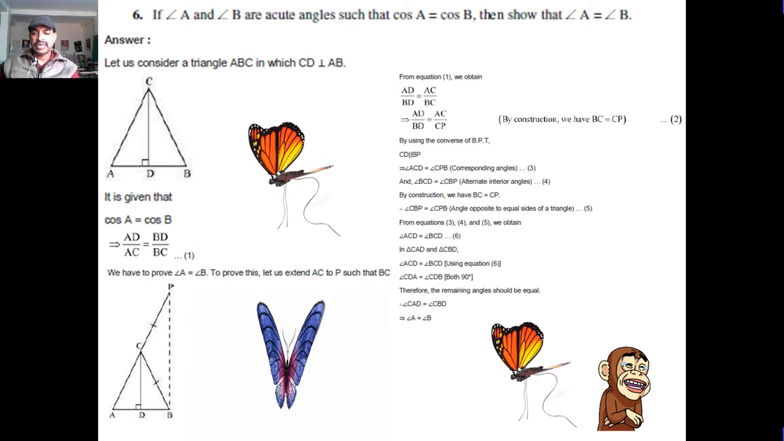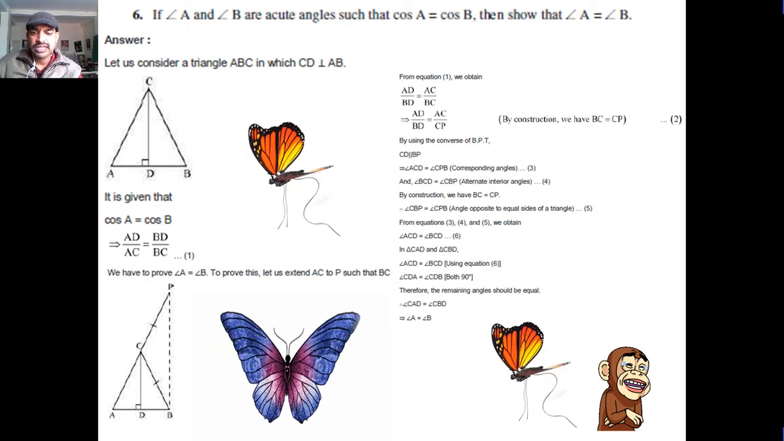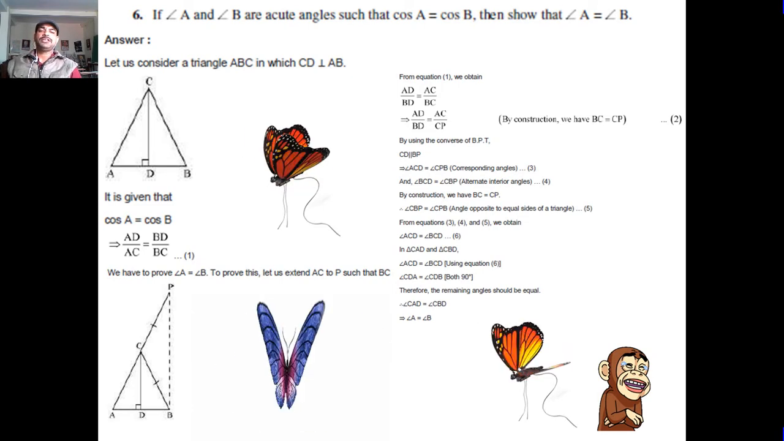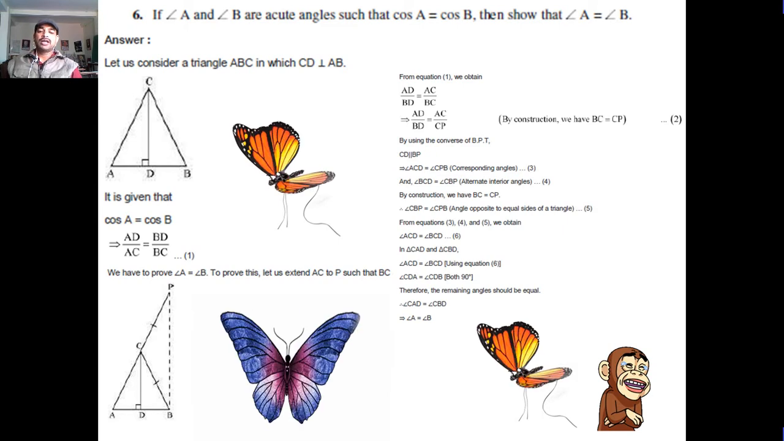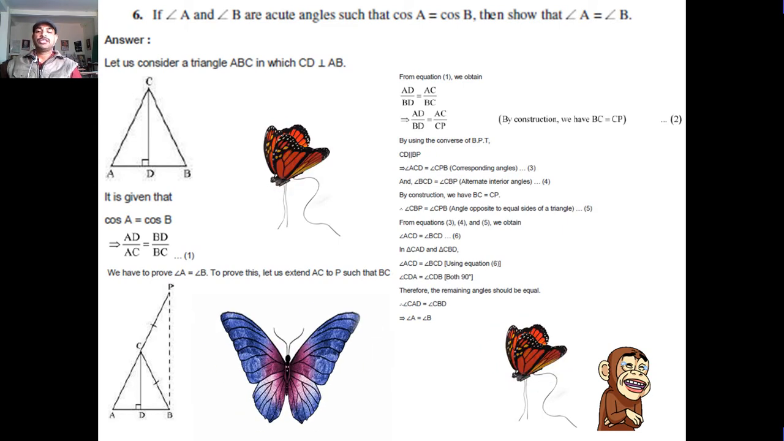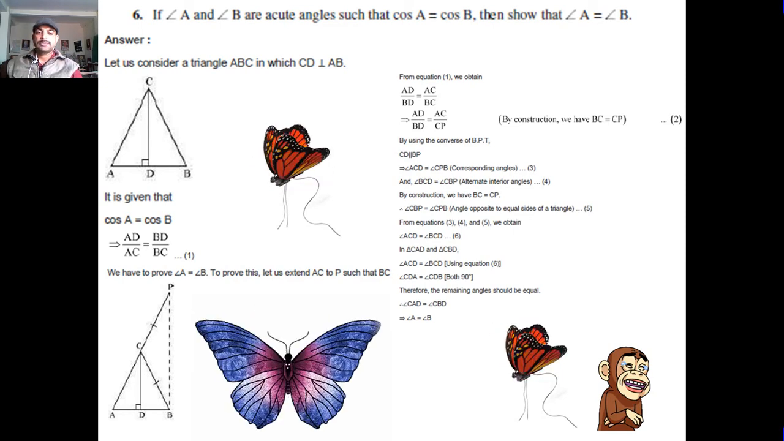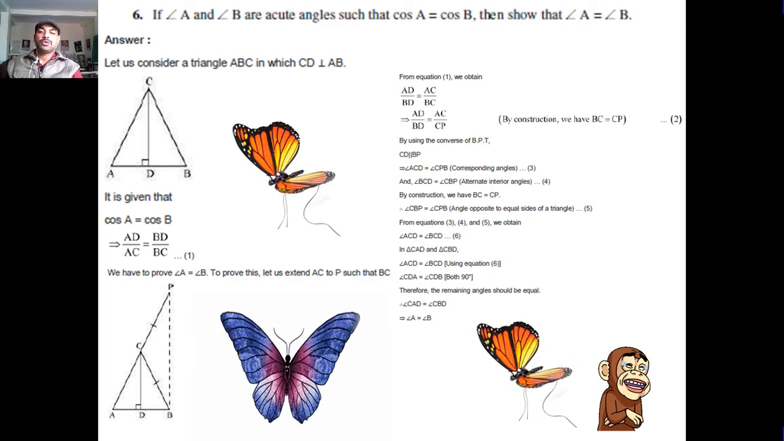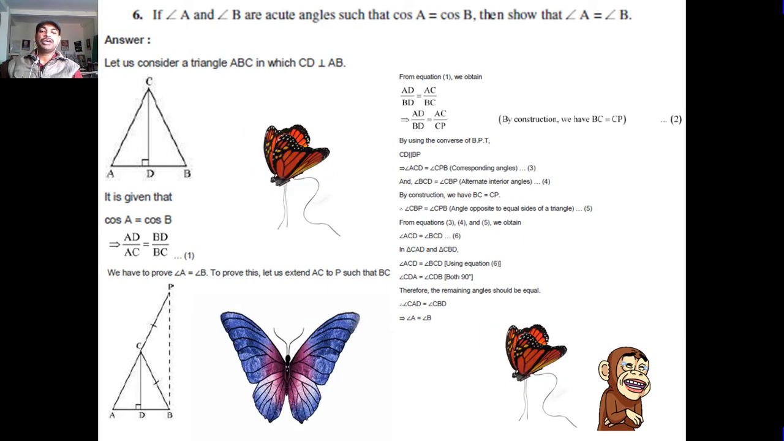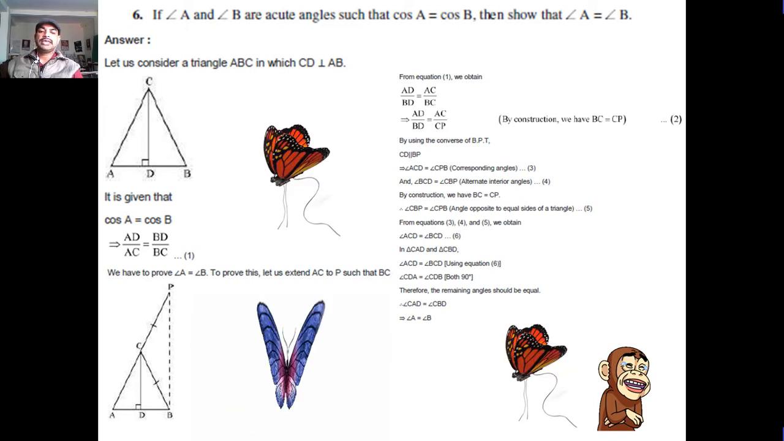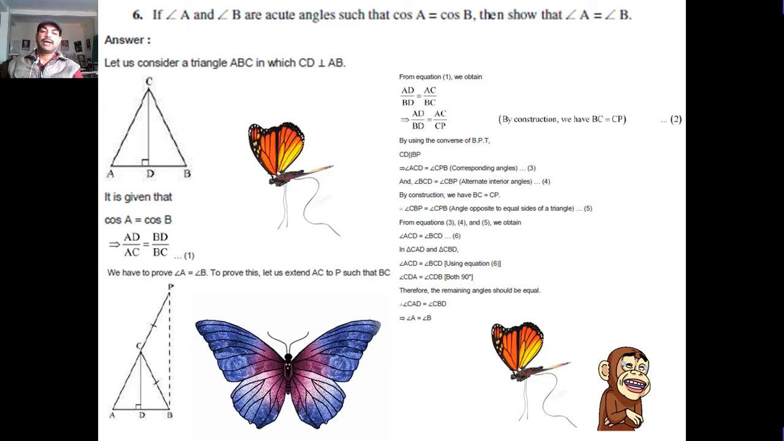To prove this, let us extend AC to P such that BC equals CP. From equation first, we obtain AD upon BD equal to AC upon BC, AD upon BD equal to AC upon CP. By construction, we have BC equal to CP. By using the converse of basic proportionality theorem, CD is parallel to BP and angle ACD is equal to CPB, corresponding angles, and angle BCD is equal to CBP, alternate interior angles. By construction, we have BC equal to CP, so CBP and CPB are angles opposite to equal sides of the triangle.